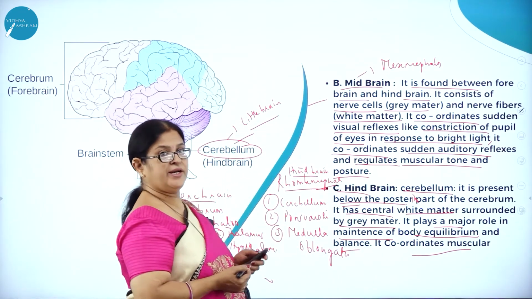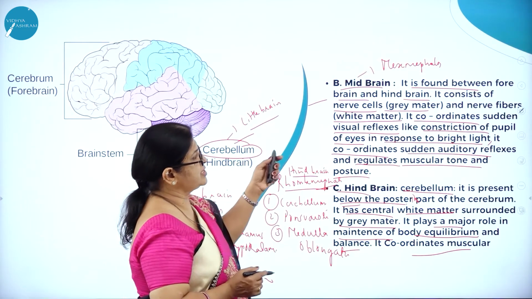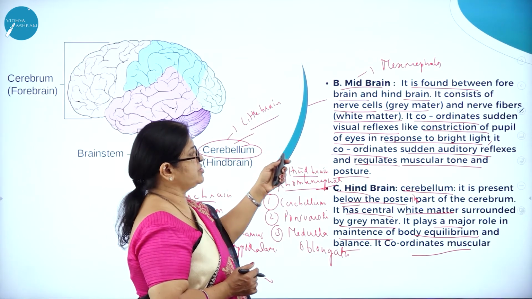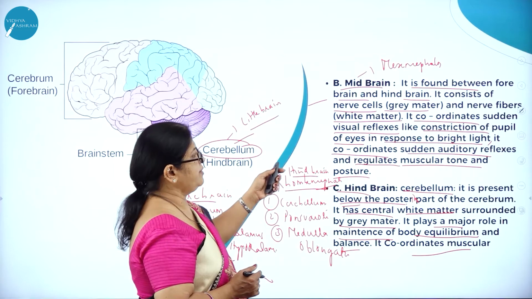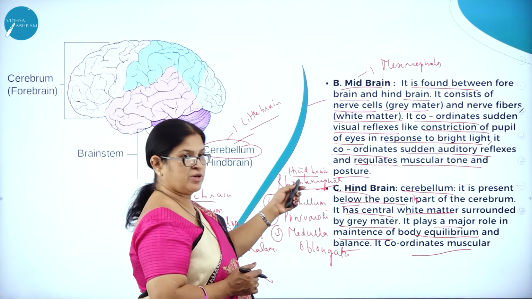So midbrain is found between the forebrain and the hindbrain. It consists of nerve cells, that is grey matter, and nerve fibers, white matter. It coordinates sudden visual reflexes like constriction of pupil of eyes in response to bright light. It coordinates sudden auditory reflexes and regulates muscular tone and posture.